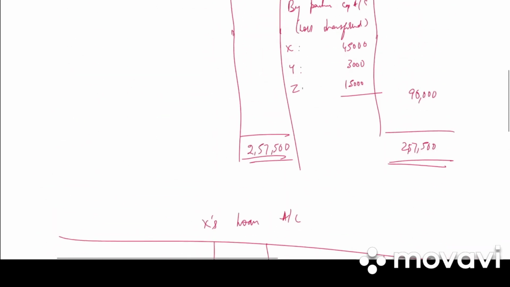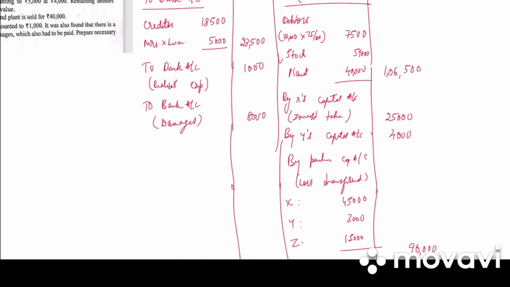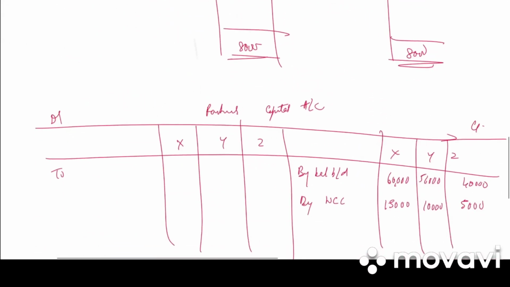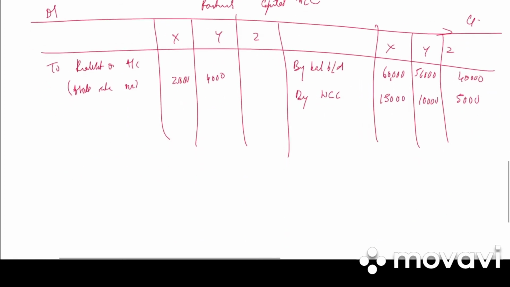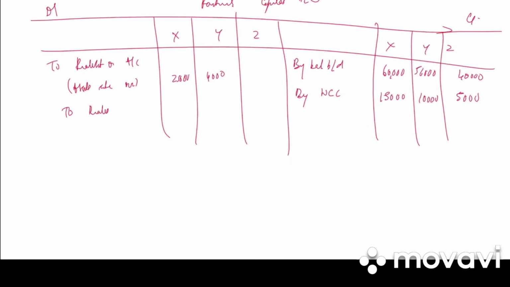Then go to realization account. Wherever there is capital account, here it is X capital, Y capital. So to realization account (assets taken over), X we have 25,000, Y we have 4,000. Then loss of realization. So to realization account again (loss transferred) 45,000, 30,000, 15,000.